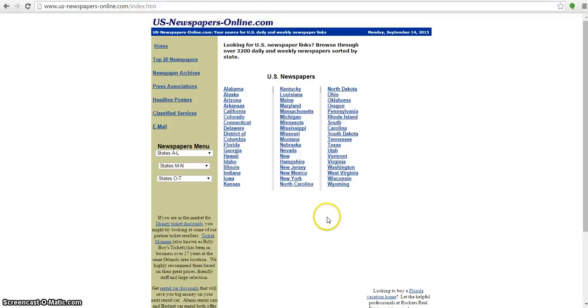When looking for newspapers online, you have two options. If you know the specific newspaper that you would like to follow for the week, you can simply go to Google, type in the city newspaper that you're looking for, and go that way. If you are unsure of what the newspaper names are, or if you just wanted to browse a list of U.S. newspapers, the site I'm recommending you visit is here,